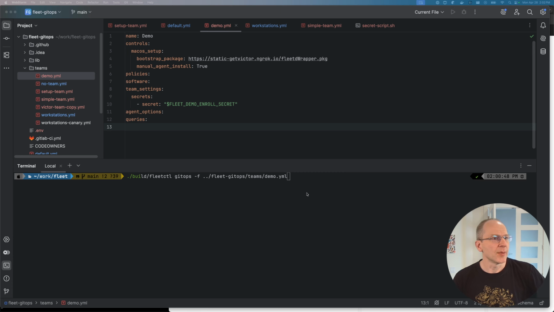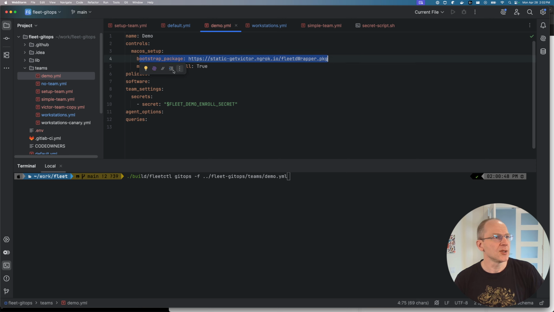Okay, this is a quick demo of the manual agent install feature. In this case, we're going to be using GitOps to upload a Bootstrap package and enable manual agent install, which will skip the regular fleetd installation. We have fleetd inside this Bootstrap package. Let's go ahead and run GitOps.